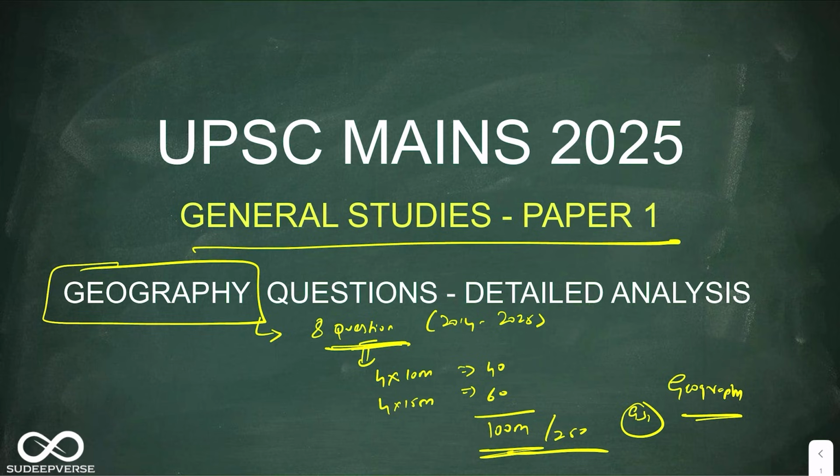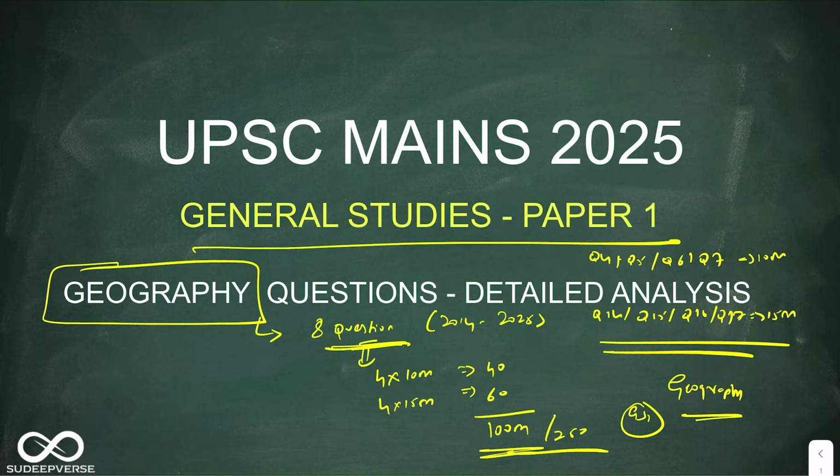Okay, the second thing is the question numbers of geography: questions 4, 5, 6, 7 will be the 10 markers, and questions 14, 15, 16 and 17 will be the 15 markers. These are a few things that you should understand to know the weightage of geography in paper 1.